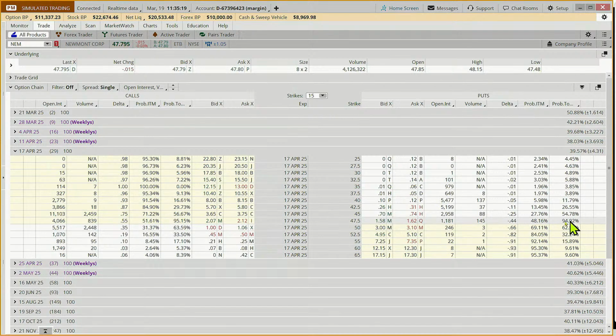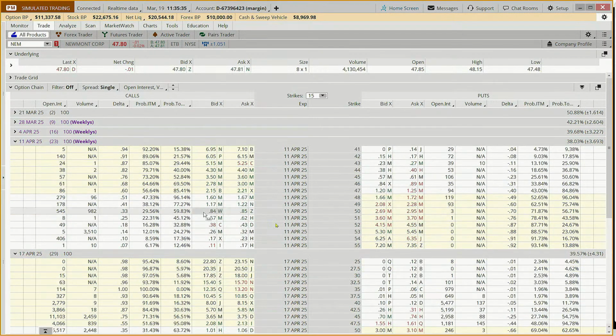And so when you look at that, you say, well, that's just kind of saying, okay, come take my money. Because the probability is very high of it triggering that stop. Now you might say, well, I'd rather buy a protective put instead. And here we have, here's the 47. So in the next 23 days, you've got almost an 85% chance of that stop being triggered. So it depends on how you define tight.